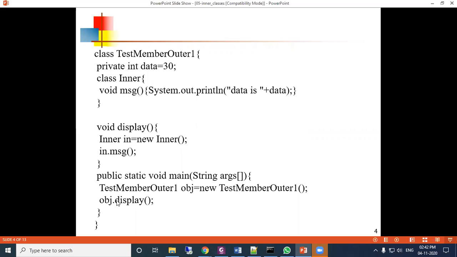Here obj is the object of TestMemberOuter1, and through obj we have called the display function, and inside the display function it created one object in, and through in the msg method is called. Okay. Now let us see the program.